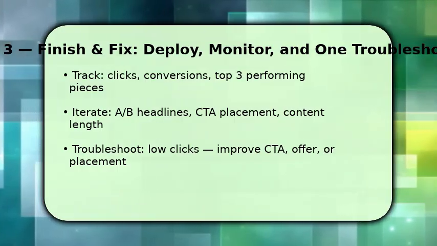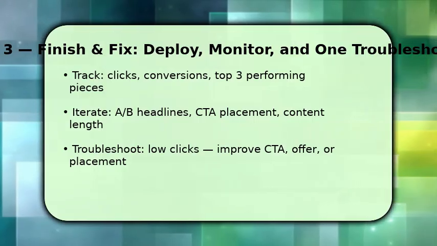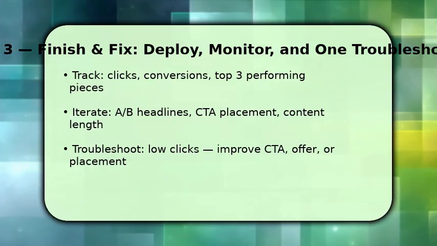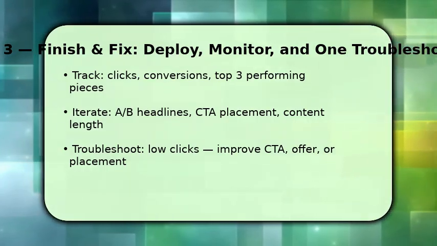If results stall, troubleshoot by checking your CTA clarity, match between content and offer, and link tracking. Improve 1 element, and retest for measurable gains within 1 week.